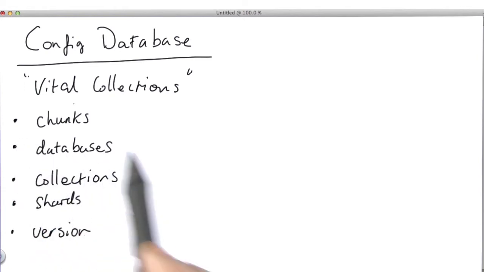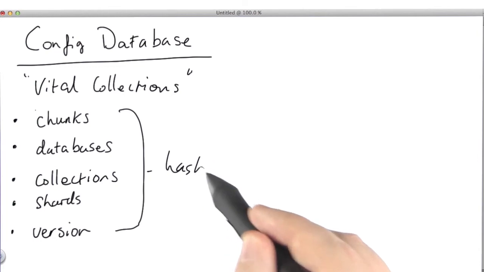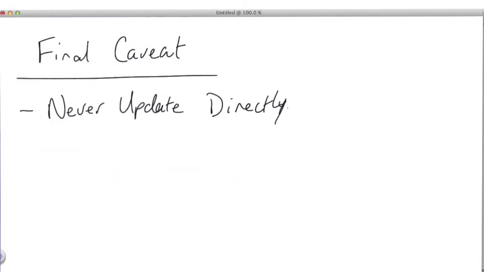And in fact, the way that this is done internally inside MongoDB is we compute a hash for the total contents of each one of these collections and make sure that the hash value that's returned is the same on all 3 of the config servers. You can think of it as a hash is computed and compared. If any of these are different across the config servers, the MongoS's will start throwing errors and refuse to start until that is resolved. Never update the config database directly.